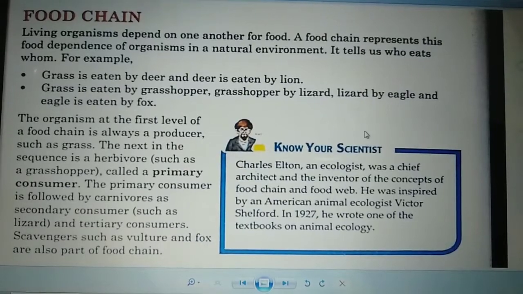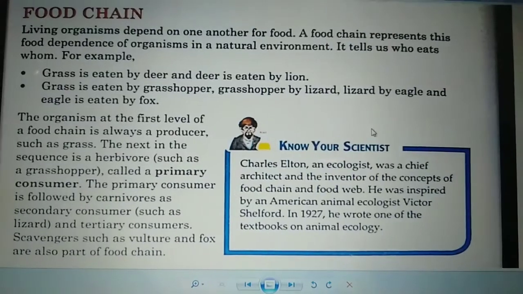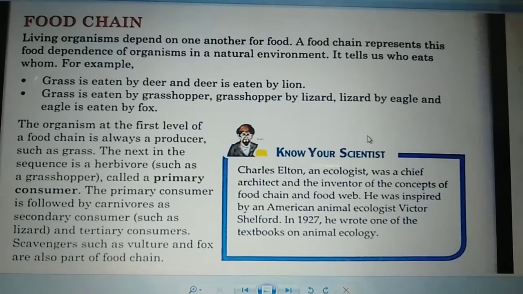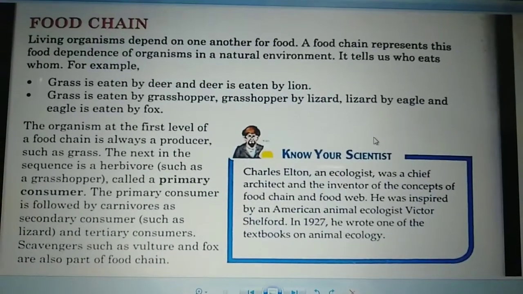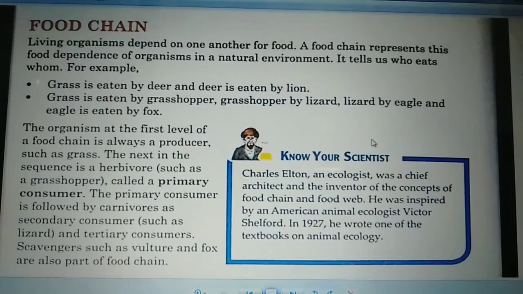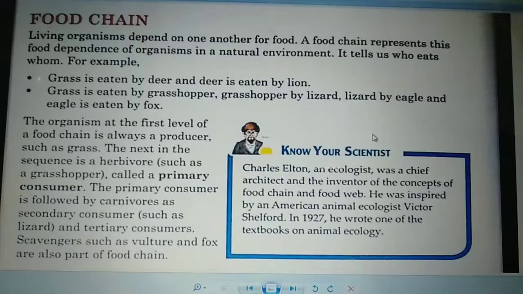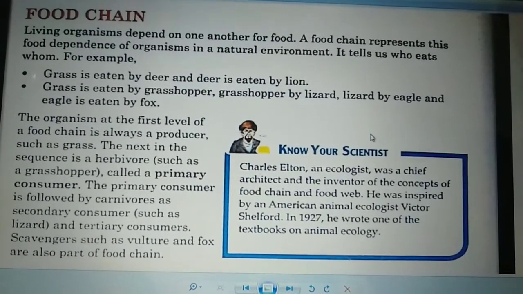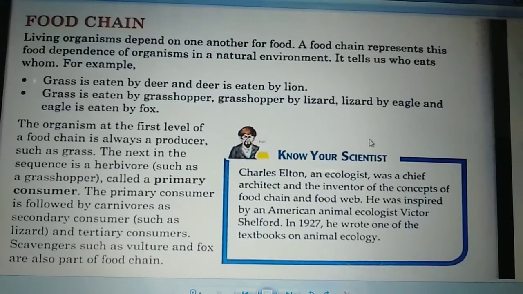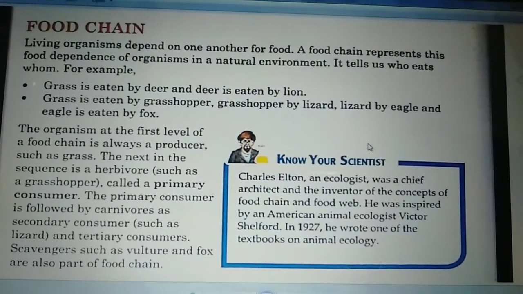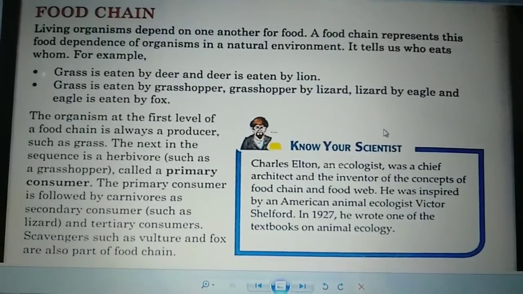So we have discussed two food chains. I'll show you in the picture also. Now, plants are the producers because they make their own food by using CO2, water and sunlight. Herbivores are the primary consumers because they eat plants. Secondary consumers are those that eat primary consumers. And tertiary consumers are those that eat secondary consumers. So this is a food chain, they depend on each other.